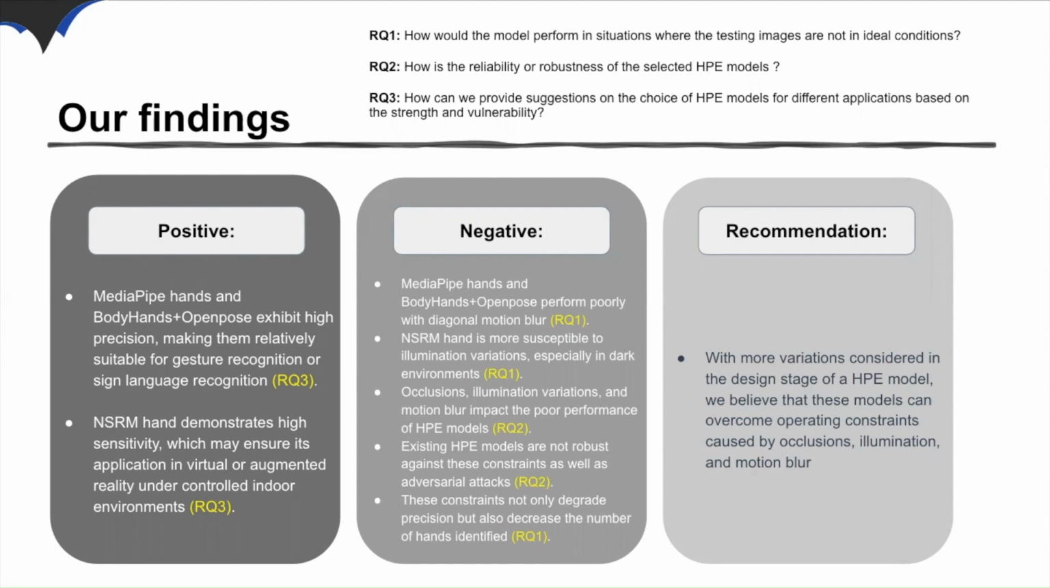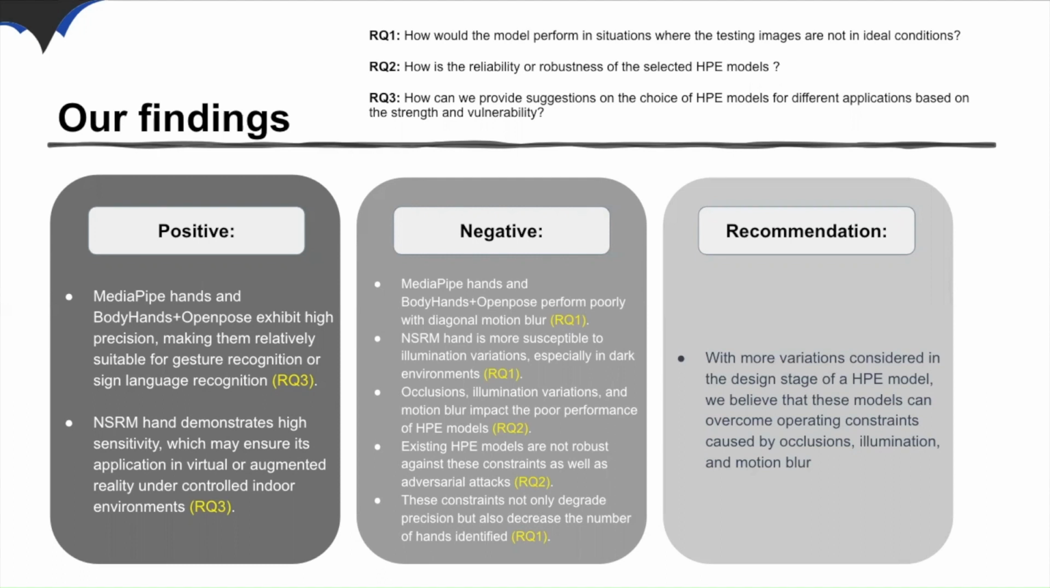However, both MediaPipe Hands and BodyHands plus OpenPose perform poorly with diagonal motion blur. SRM Hand is more susceptible to illumination variations, particularly in dark environments. The poor performance of HPE models is mainly impacted by occlusions, illumination variations, and motion blurs, which not only degrade precision but also decrease the number of hands identified. Furthermore, existing HPE models are not robust against these constraints as well as adversarial attacks.